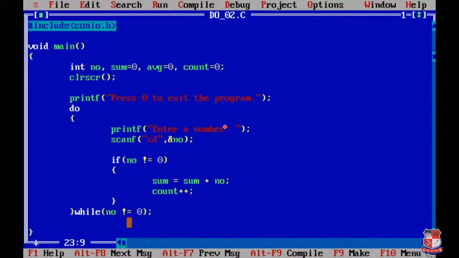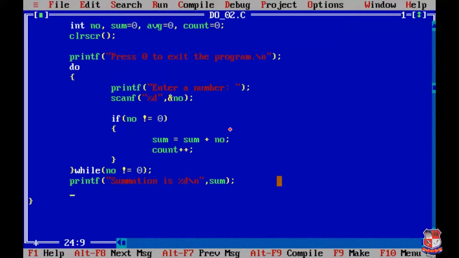That's it. After this loop we have two values: the value of sum and the value of count. So we have to print sum. Firstly we'll print the value of sum: "summation is %d", and instead of this %d we write sum. We'll write \n also, because the average has to be printed on the next line. Now we'll write the equation for finding the average, which we already discussed.